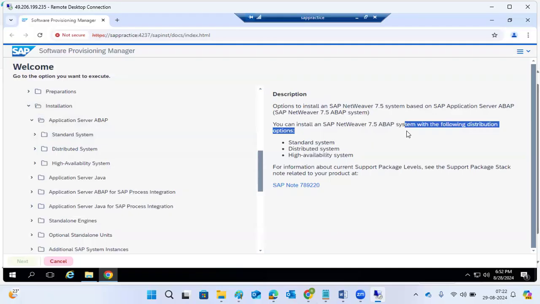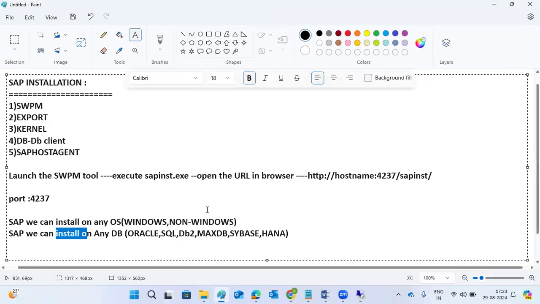We can do the installation in three ways: standard, distributed, and high availability. So what is standard installation?